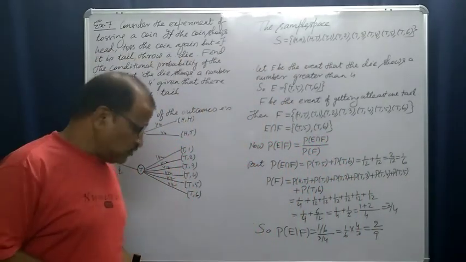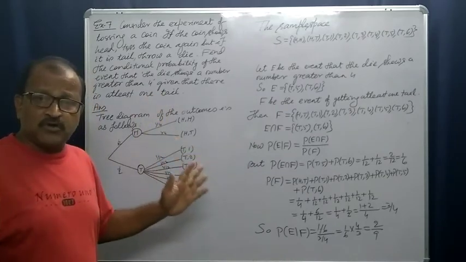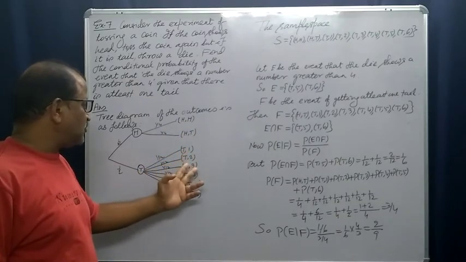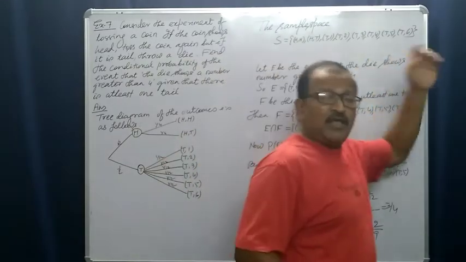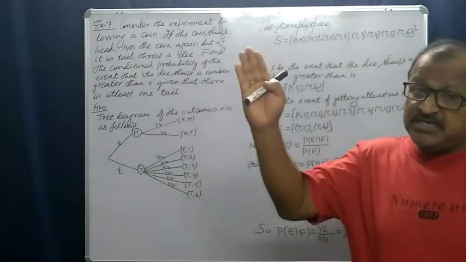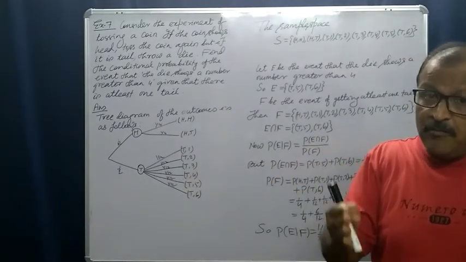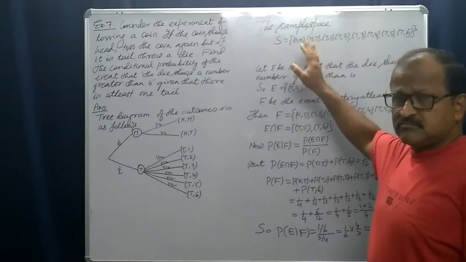So the total possible outcomes are head head, head tail, tail 1, tail 2, tail 3, tail 4, tail 5, tail 6. This is our sample space.